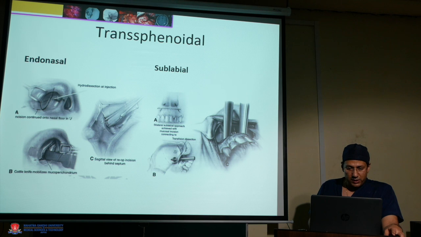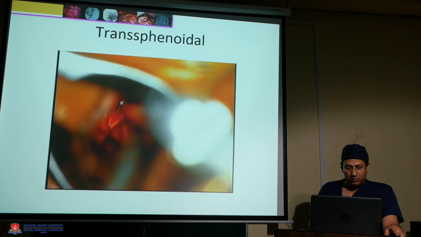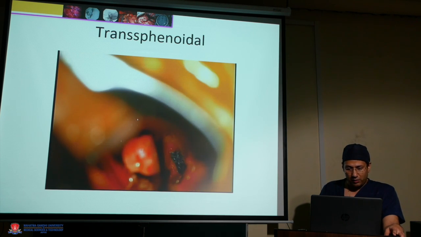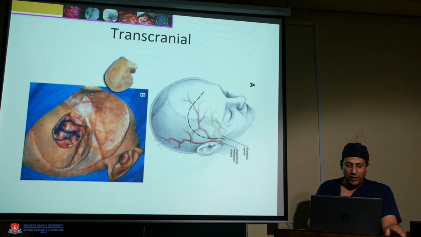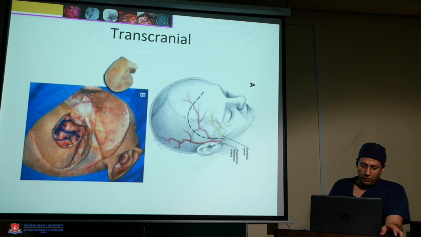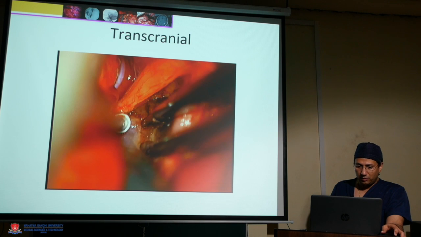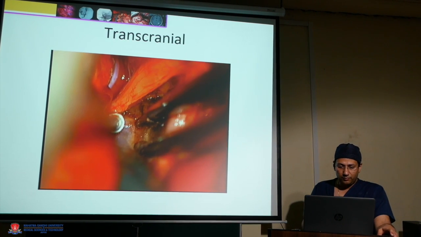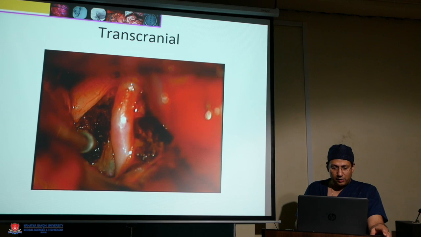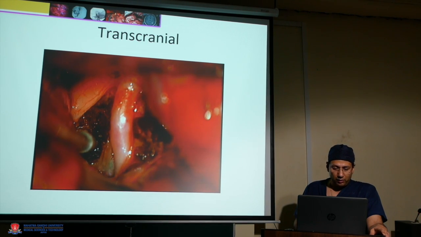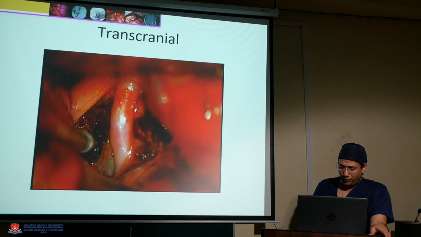These are the various approaches: transsphenoidal, endonasal and sublabial, reaching up to the sella. In the transcranial pterional approach, a pterional craniotomy is done, and by retracting the frontal lobe you can reach the sellar and pituitary area. You can see the optic nerve and the carotid artery. By making a corridor between the opticocarotid recess, you can reach the sellar area and the pituitary area.